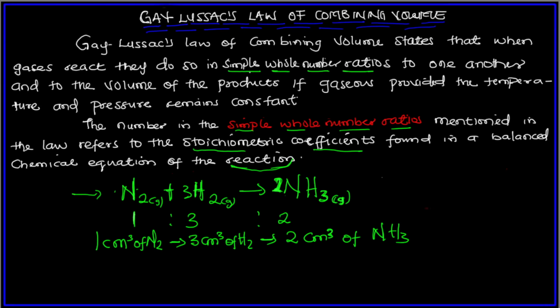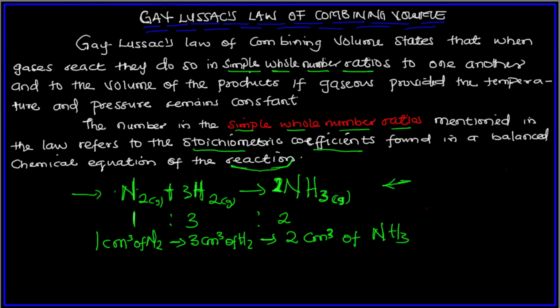So this reaction must be balanced for you to be able to apply Gay-Lussac's law of combining volume. Take note that this reaction must be balanced, because if we don't balance the equation, we are not going to get the correct stoichiometric coefficients.